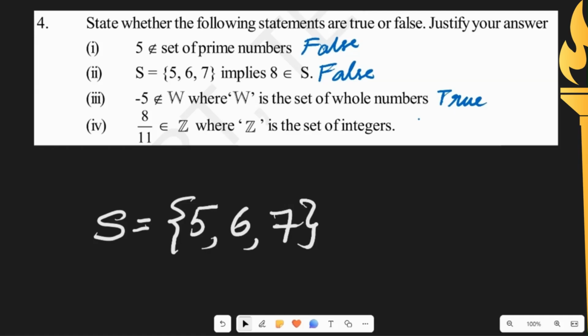8 by 11 is a rational number and not an integer. Integers belong only to 0, 1 and positive infinity, and 0, minus 1, minus 2 to negative infinity. Therefore, 8 by 11 does not belong to integers. Therefore, this statement is also false.